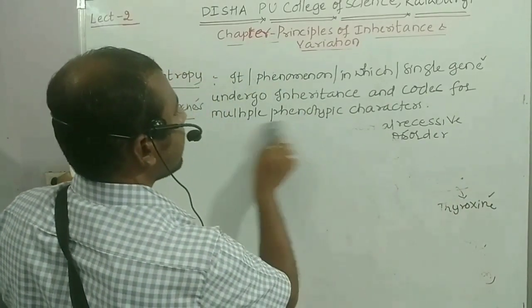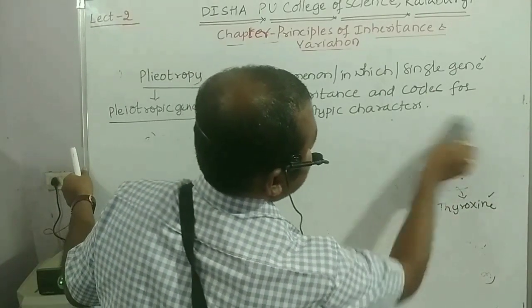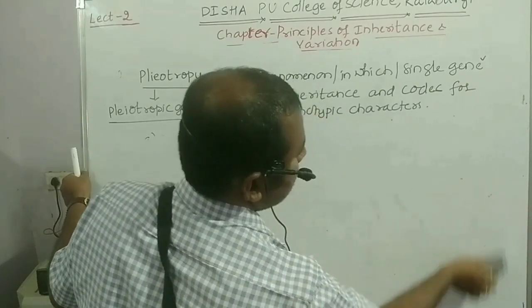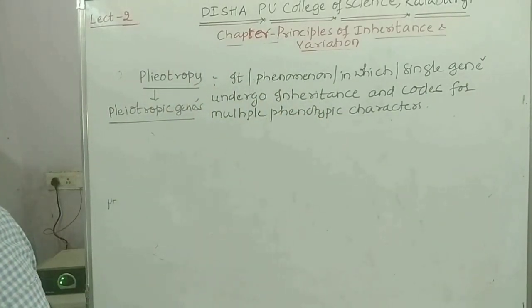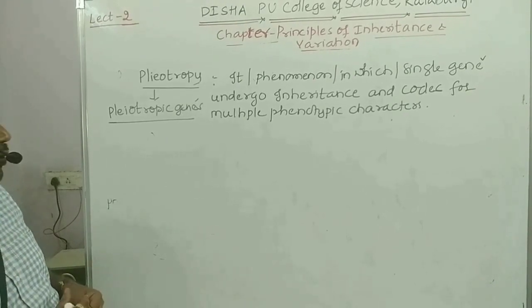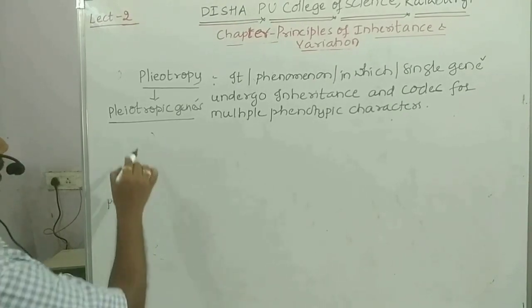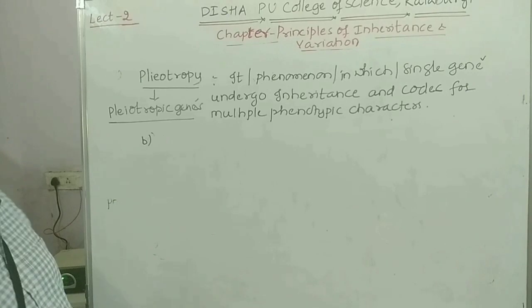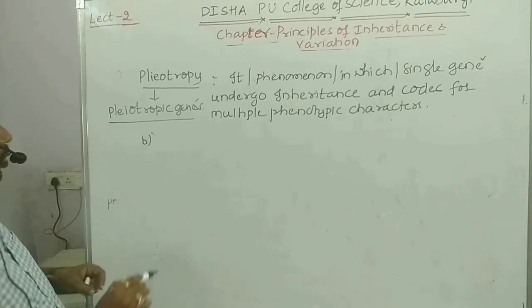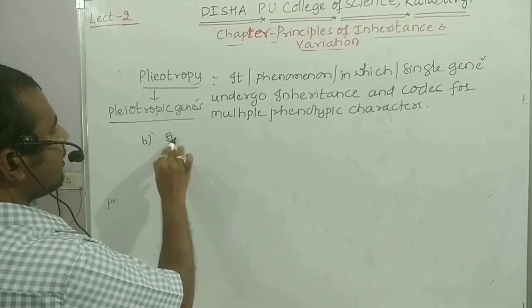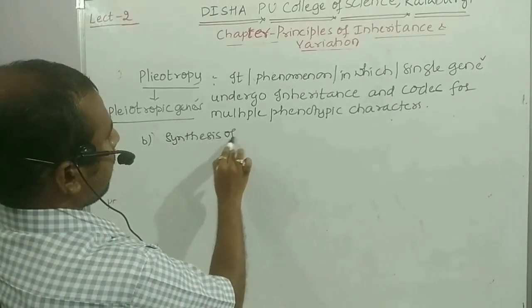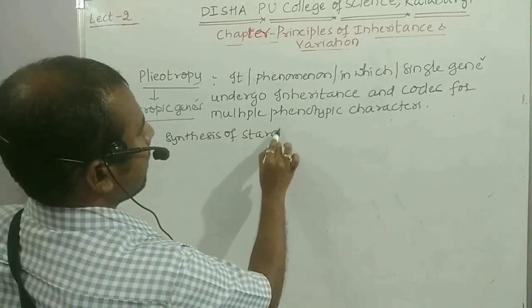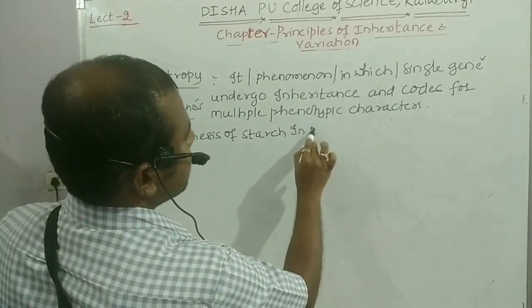How does starch get synthesized, students? Starch gets synthesized in plants by photosynthesis. Here I will not enter into the details of photosynthesis. Straight away we'll go with the second example of pleiotropy, that is synthesis of starch in pea seeds.